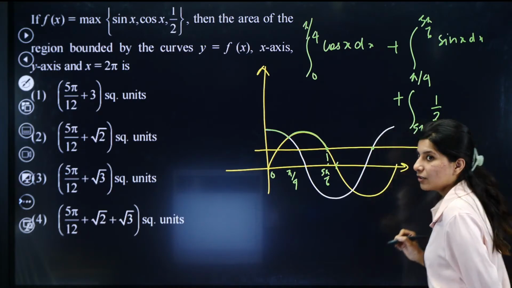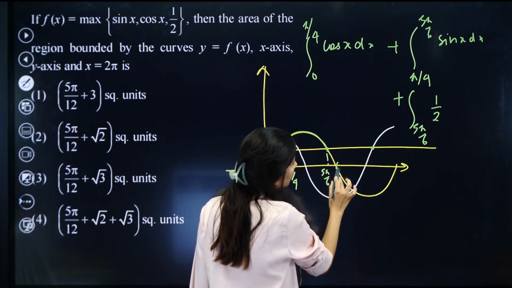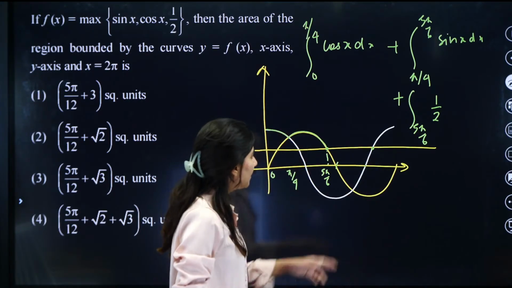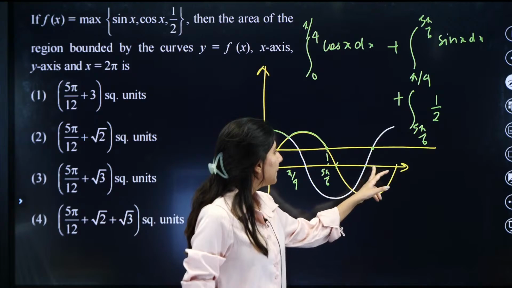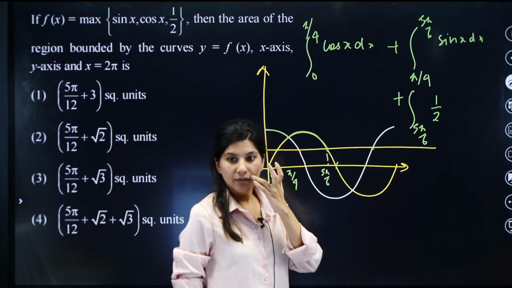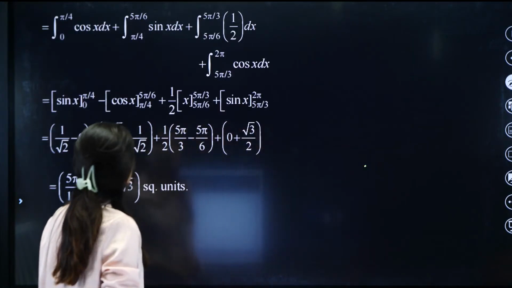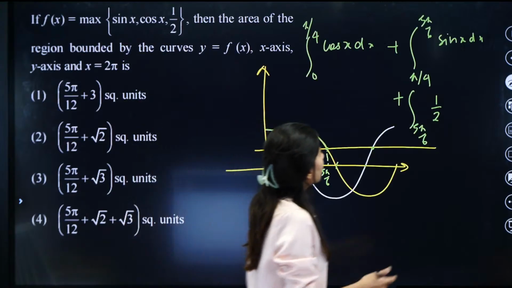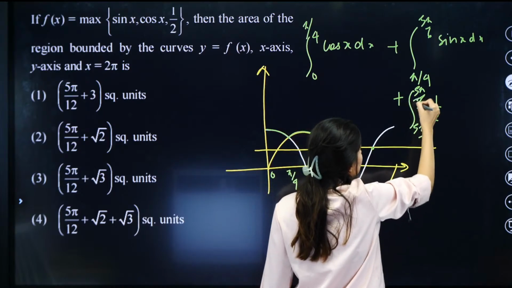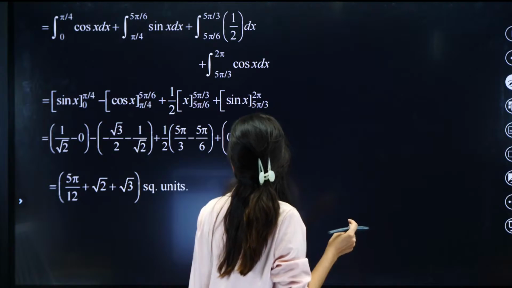So what is this value? It is when your cos x is half. Okay, so this is pi, and this is again 3 pi by 2, right? So 3 pi by 2 plus something. Plus we have 60 degrees, right? 3 pi by 2 plus pi by 3. So we are having 5 pi by 3, yes. This value is 5 pi by 3. So from 5 pi by 6 to 5 pi by 3, yes.